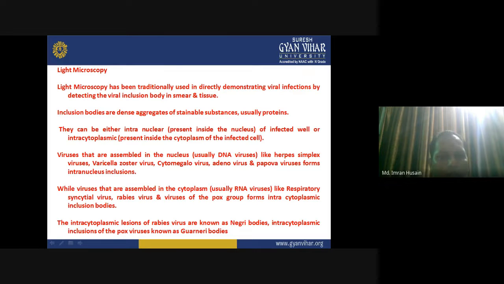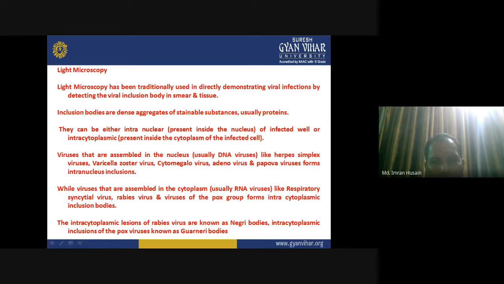Light microscopy has been traditionally used in directly demonstrating viral infection by detecting the viral inclusion bodies in smears and tissue. Inclusion bodies are dense aggregates of stainable substances, usually proteins.